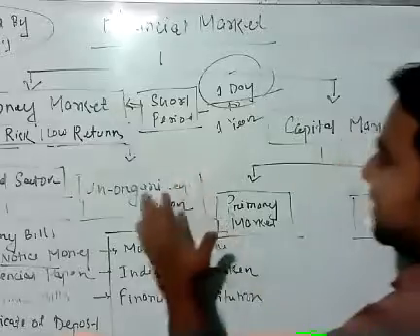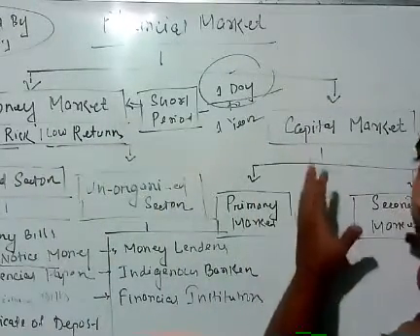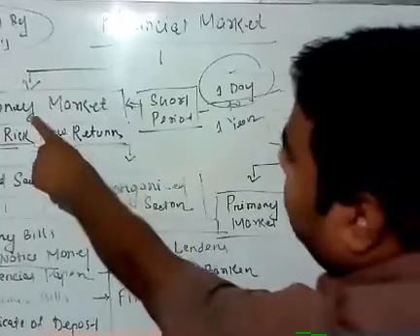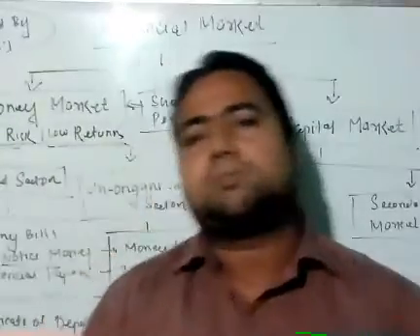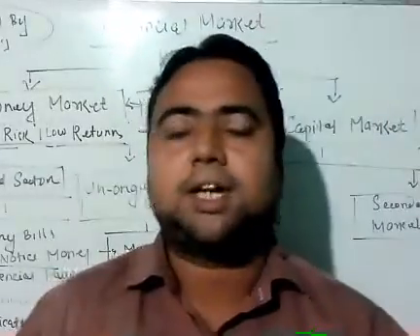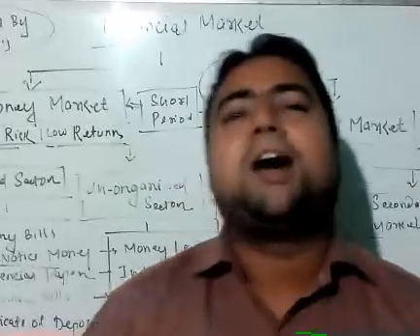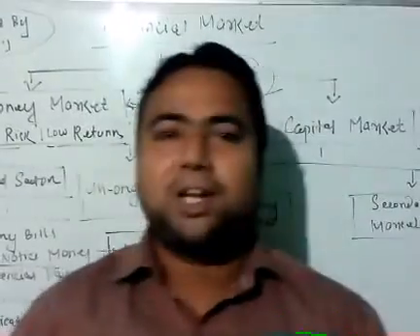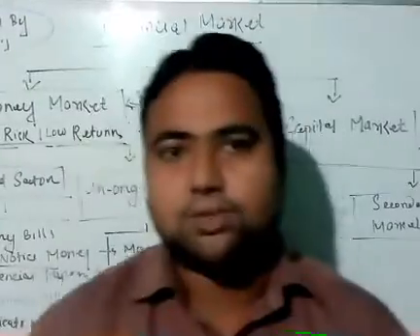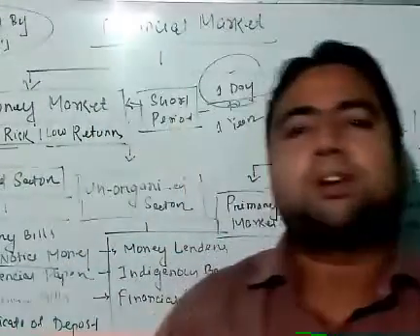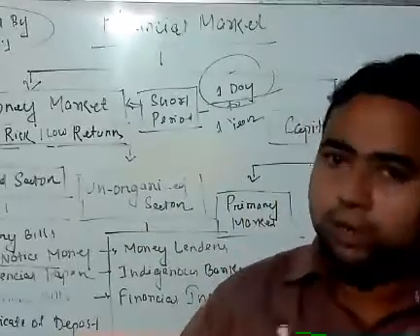Now comes the unorganized sector. We are discussing the money market, not the capital market, we have not gone there yet. And the second one is the unorganized sector. Dear students, from the name itself, it is quite clear that the unorganized sector means the sector which is in unorganized form, generally money lenders, financial institutions, indigenous bankers. The term indigenous banker means private bankers. They provide loans to the investor.